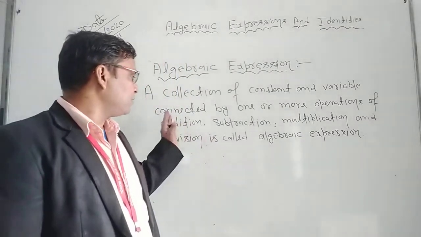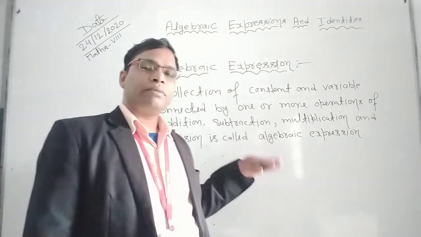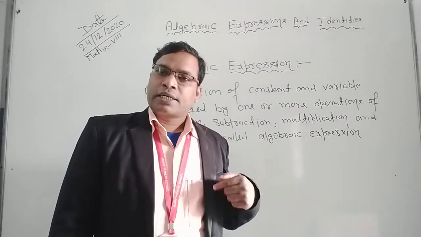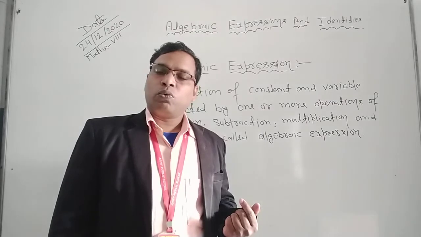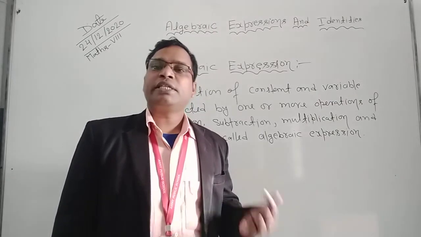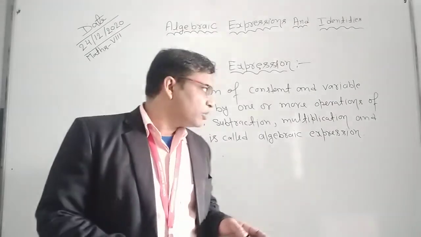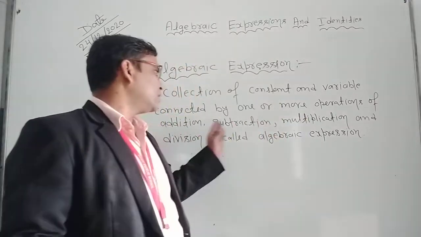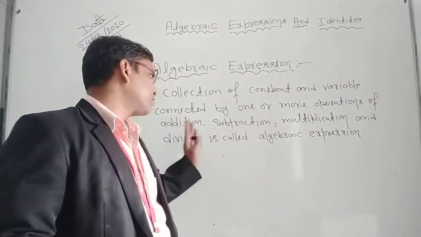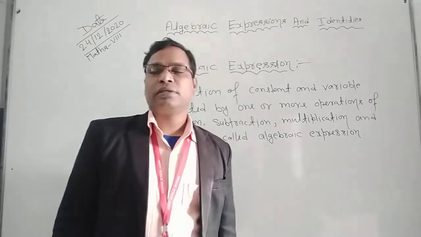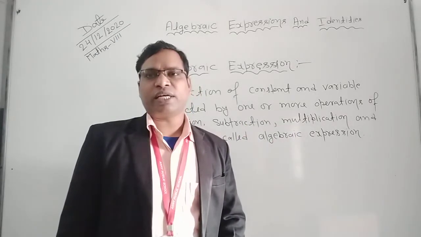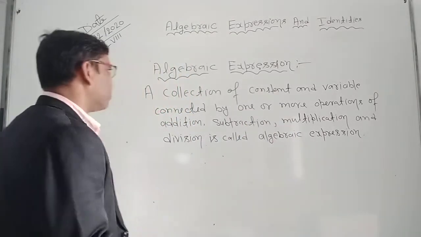Also you can say a collection of constants and variables connected by one or more arithmetic operations, meaning addition, subtraction, multiplication and division, is called an algebraic expression. Both are right.